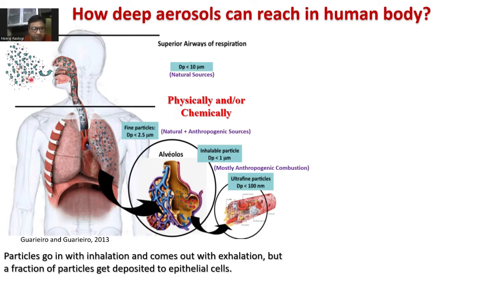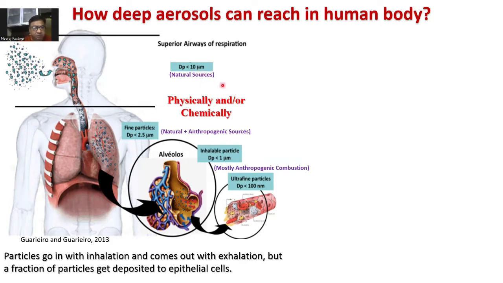But our body is made in such a way that the bigger particles get stopped within these two black lines that you see here. They stop in this region. That means particles of PM10, meaning particle diameter smaller than 10 micrometer in size, and they mainly come from natural sources.